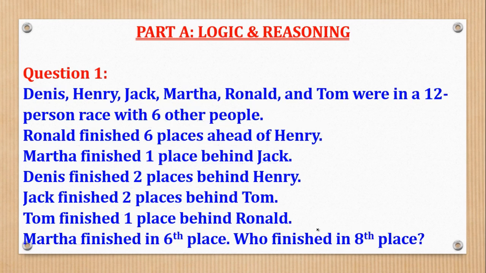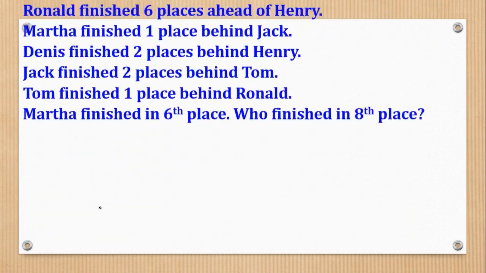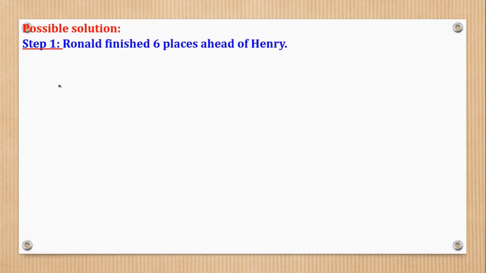Let's try to go through these questions step by step. We shall go through each statement and analyze it and see how we can arrive at the final answer of who finished in the 8th place. Let's start with the second statement, because the first statement was about listing the people who participated in the race.